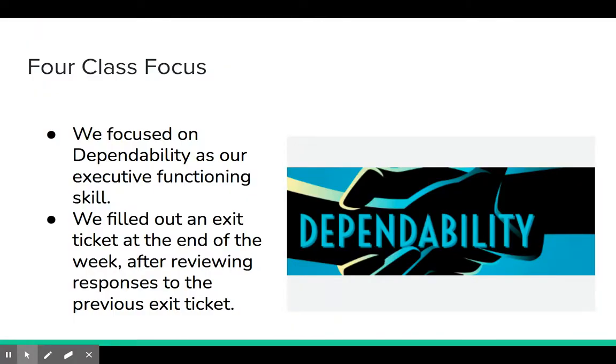Our focus during that week was on dependability. That was our executive functioning skill. We moved to that from positive relationships. So we reviewed the responses to the previous exit ticket on positive relationships prior to filling out the exit ticket on dependability.